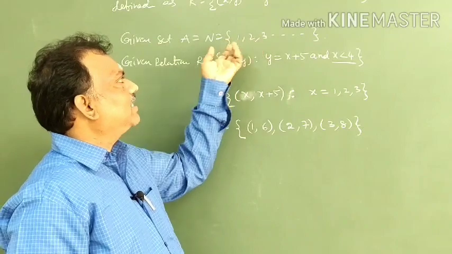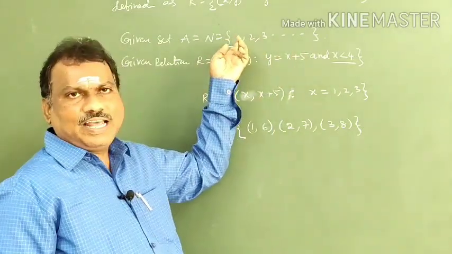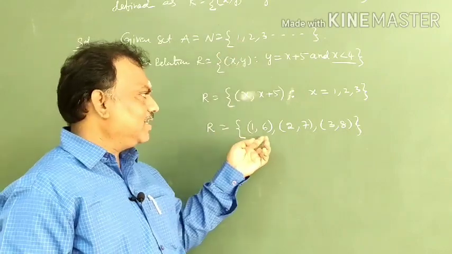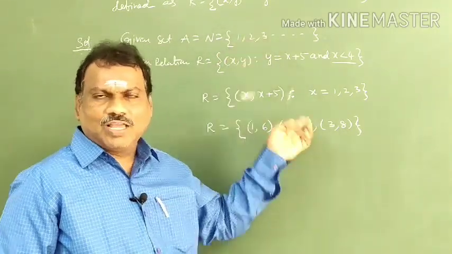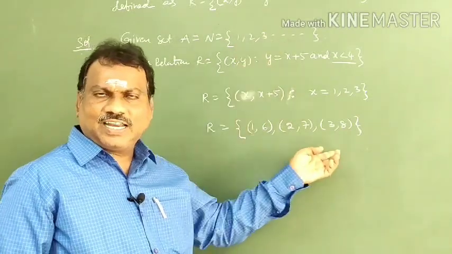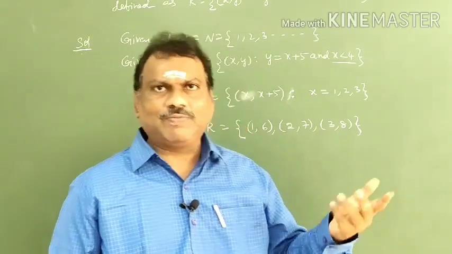That particular set contains 1, 2, 3 and so on. If it is 1, there should exist (1, 1), but it is not here. If it is 2, there should exist (2, 2). If it is 3, there should exist (3, 3). Why (1, 1), (2, 2), (3, 3)? Because of the definition.